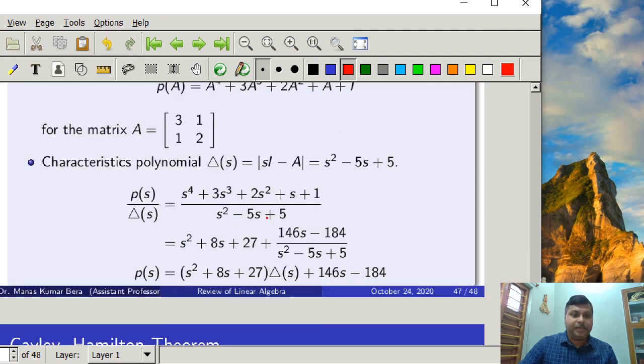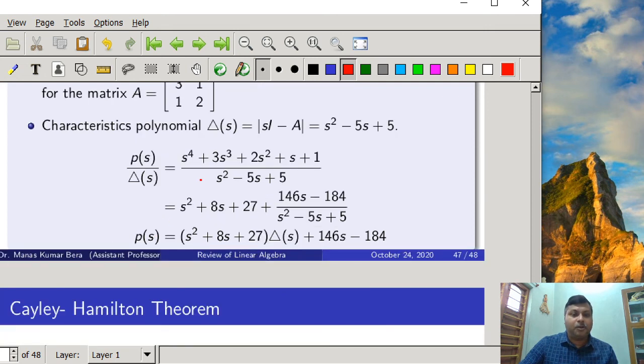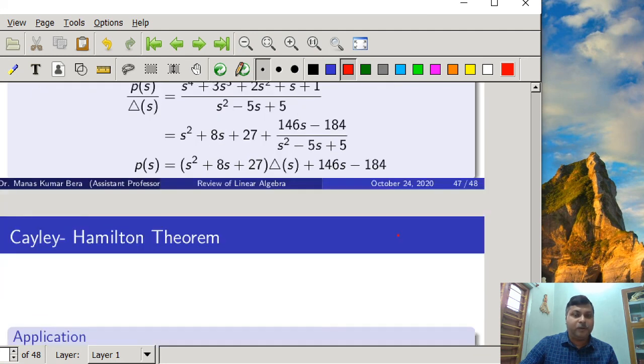And P(s) by delta(s), if you write, we can see that the result will be s square plus 8s plus 27 plus (146s minus 184) by (s square minus 5s plus 5). Now P(s) can be written by cross multiplication. So now it is (s square plus 8s plus 27) into delta(s) plus 146s minus 184.